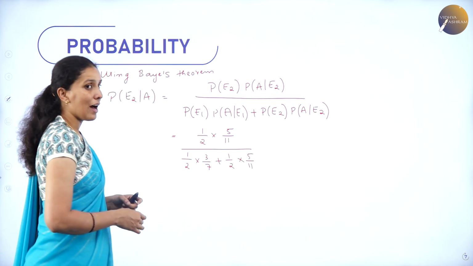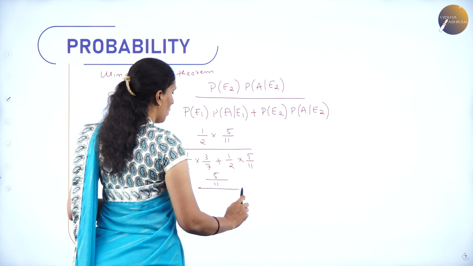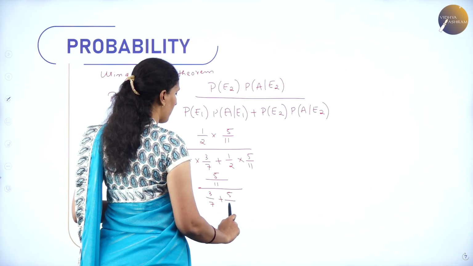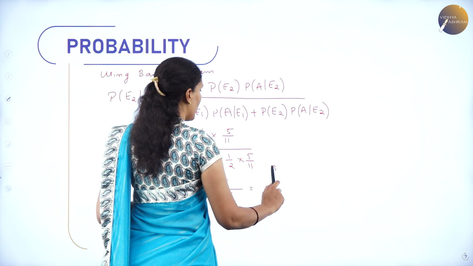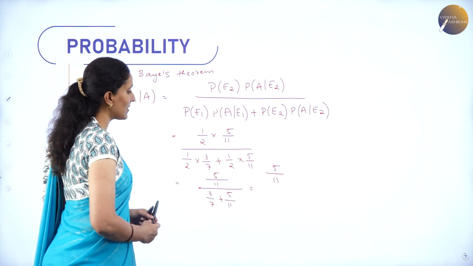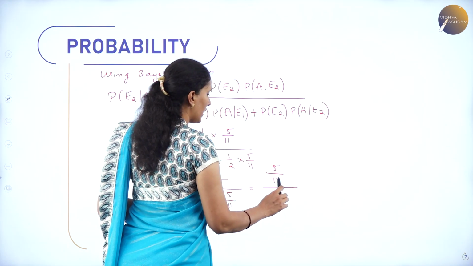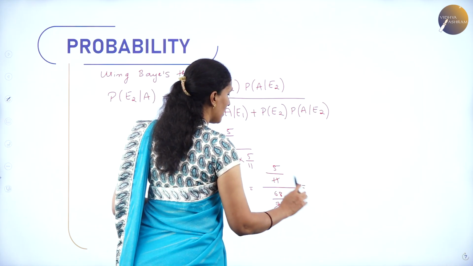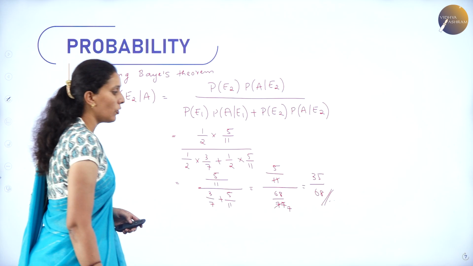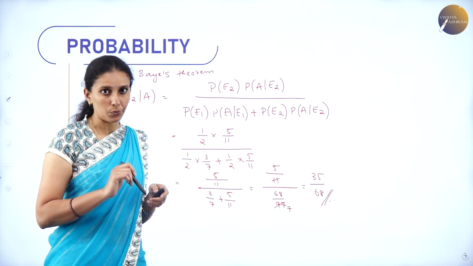So we can cancel half in both numerator and denominator. We'll get the value as 5 by 11 whole divided by 3 by 7 plus 5 by 11. So when you solve this, you will get 5 by 11. So 11 3s are 33, 7 5s are 35, 33 plus 35 becomes 68 divided by 77. We can cancel: 11 1s are 11, 7 5s are 35, divided by 68. So this will be the value of the probability of choosing a red ball from bag 2.